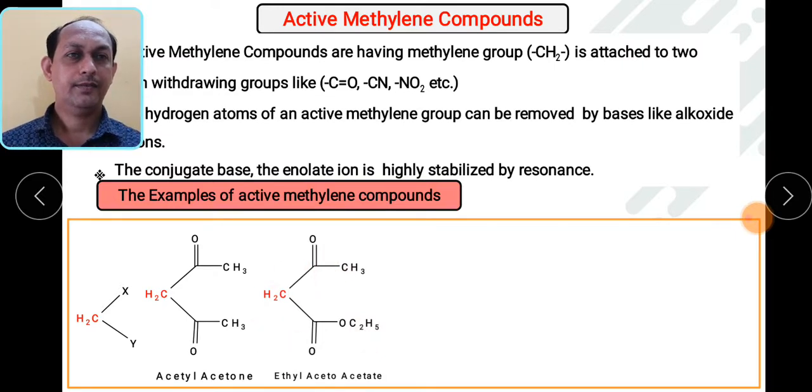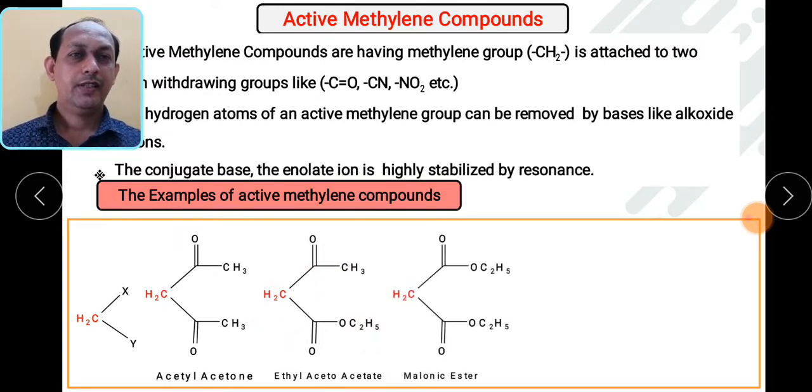Ethyl acetoacetate. Then this particular structure is malonic ester. Already we have seen it in the earlier part. Both sides there is an ester. So this is a beta diester, from the family of beta diester, malonic acid, malonic ester.